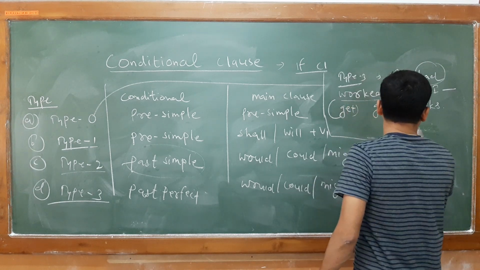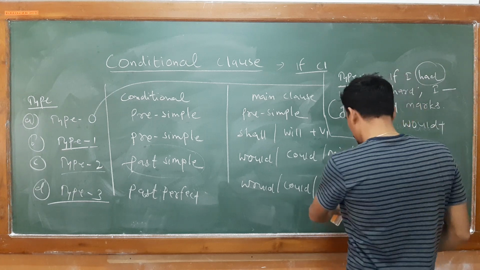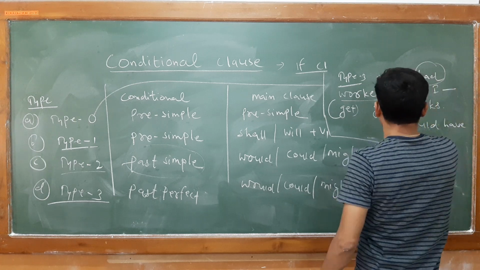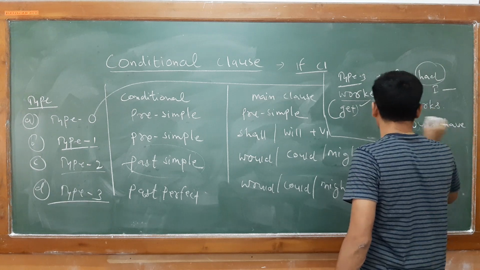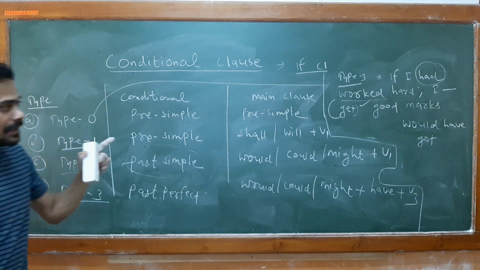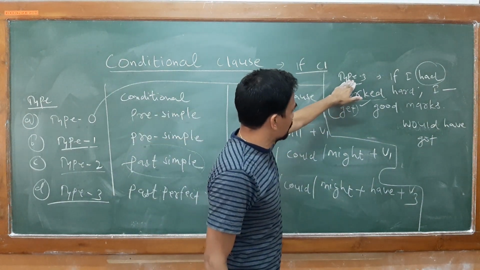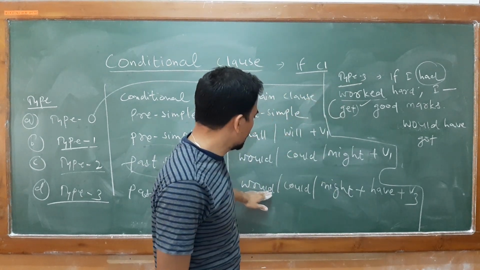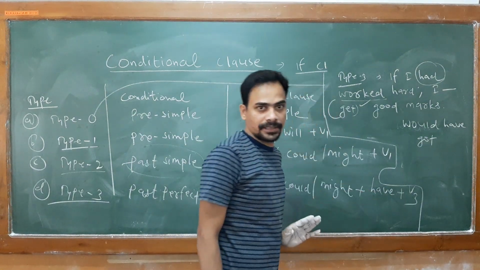Would plus have, compulsory I have to select, would have, and the given verb get. Now if I have to use get, got. Would have got good marks. The answer will be I would have got good marks, because once you are able to understand the type, this is type 3, so the main clause is to be filled by either would or might plus have plus V3.